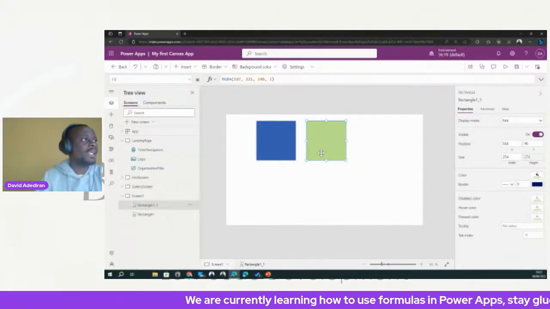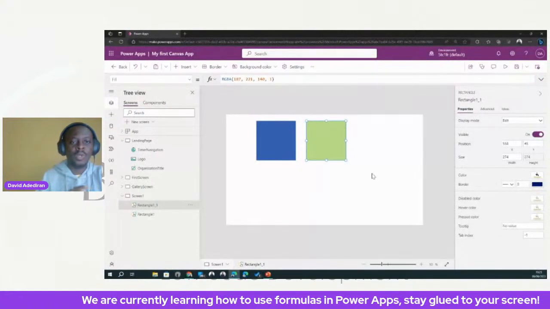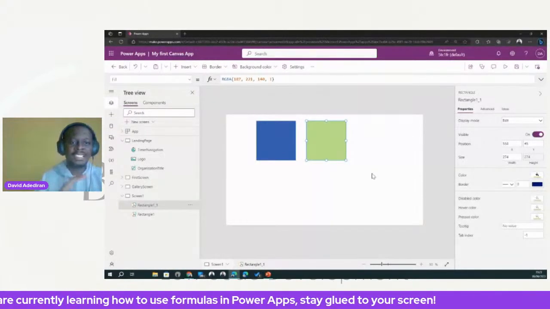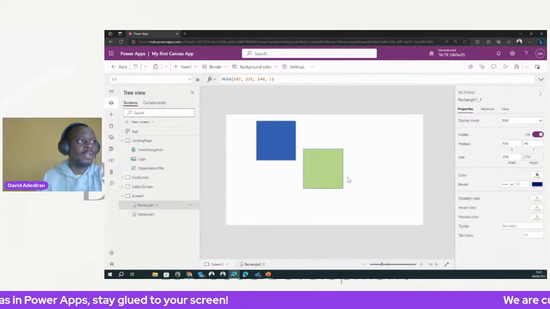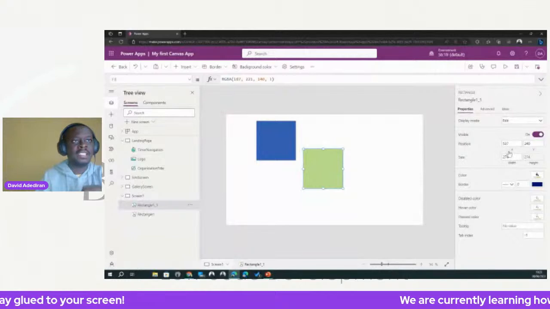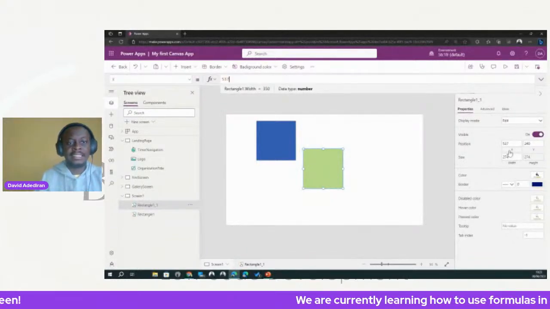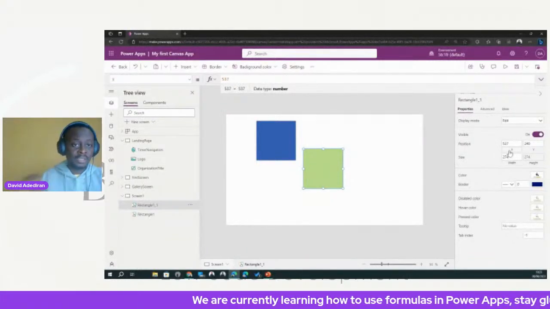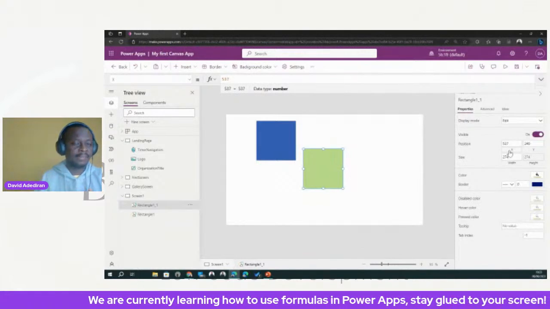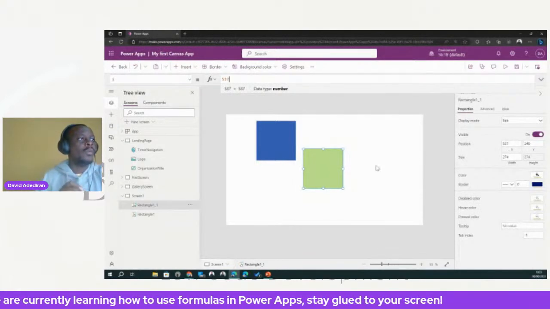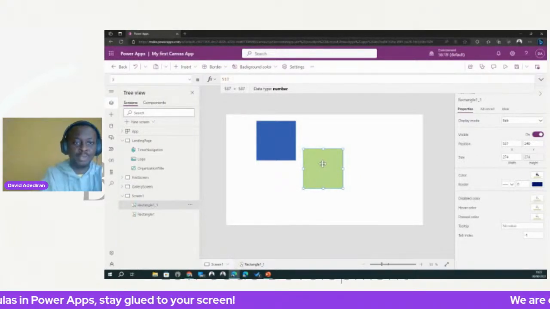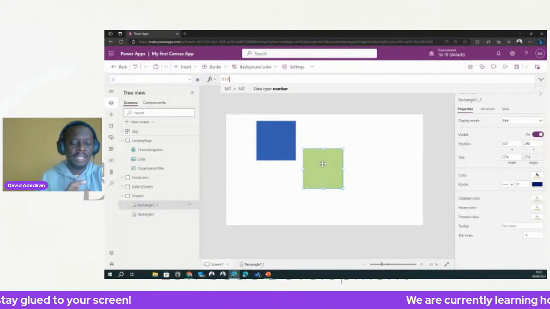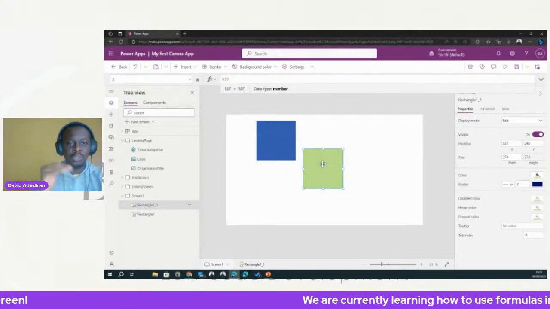First things first, I want to work on what we call X and Y. We've talked about that a little bit. When we move a control around the canvas, it changes its X and Y. X is the horizontal axis, Y is the vertical axis. If you want to make this control always beside the blue one, there are two things we probably need to do. One is that we need to position it properly, always beside it.